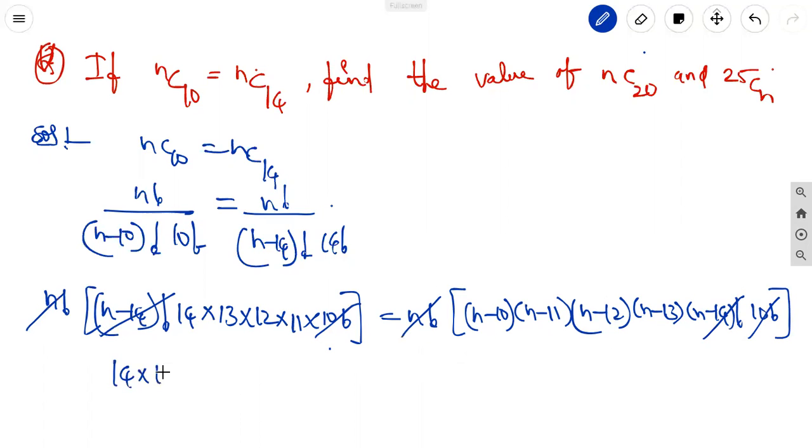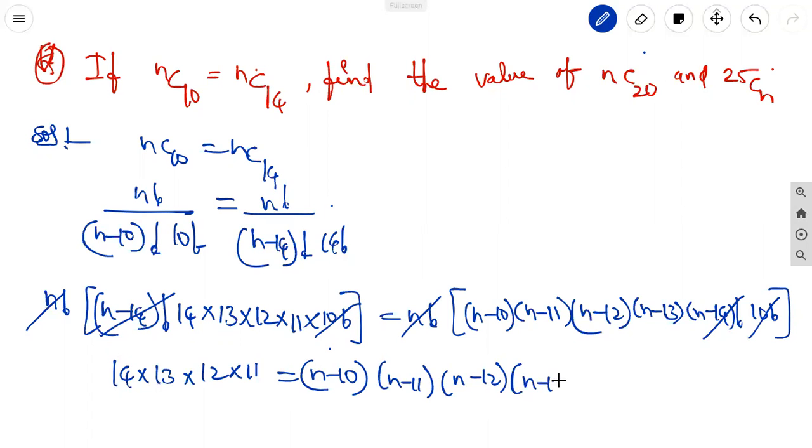Here 14 into 13 into 12 into 11 equals n minus 10 into n minus 11 into n minus 12 into n minus 13.